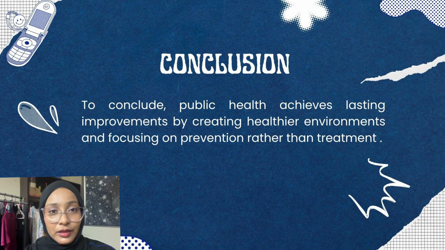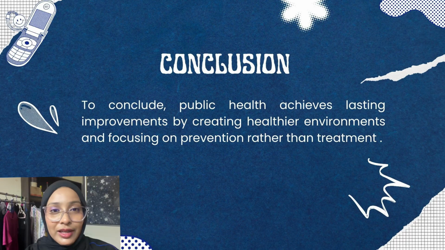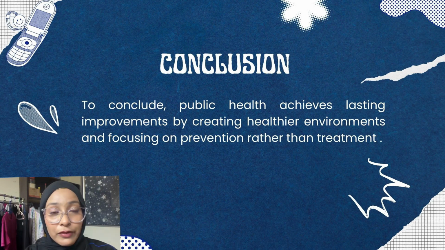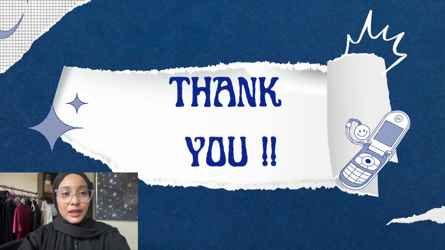To conclude, public health achieved lasting improvement by creating a healthier environment and focusing on prevention rather than treatment. By implementing effective policies, improving healthcare systems, promoting health education, and creating safer communities, we can reduce disease and improve overall well-being. The key lesson is that prevention is always better than cure. When we invest in a healthier environment and preventive measures, we not only save lives but also improve people's quality of life. That's all from us.